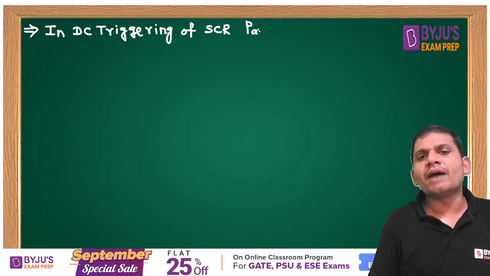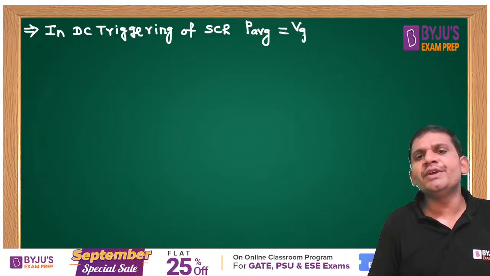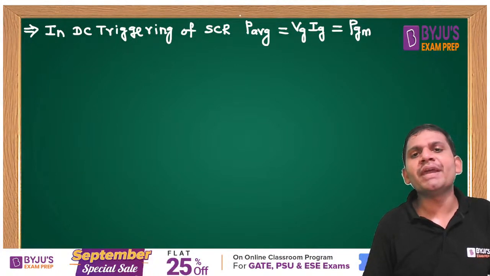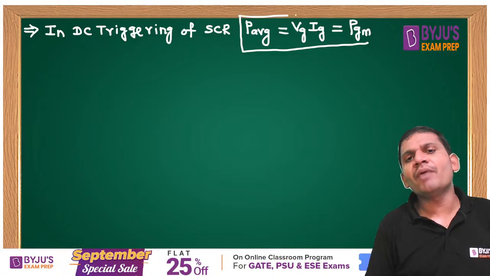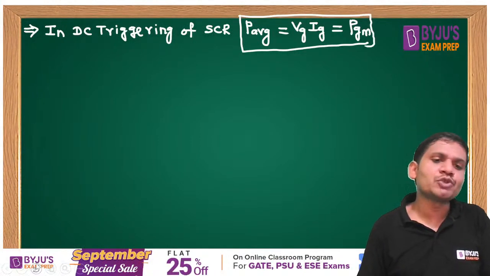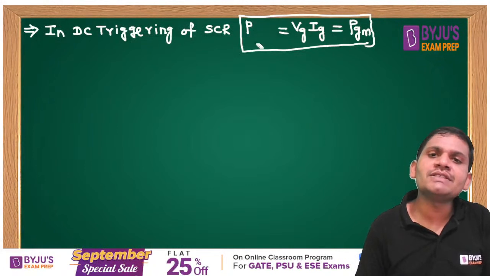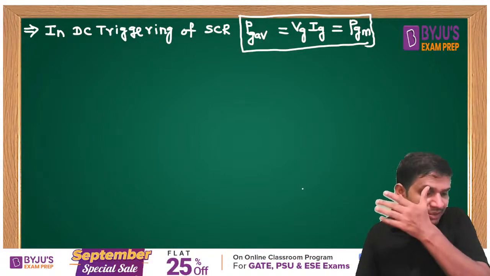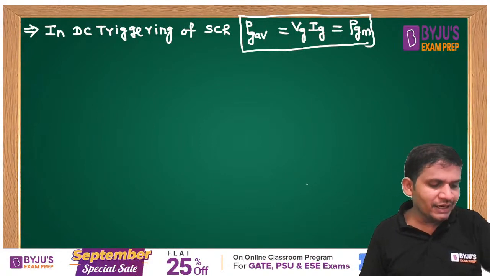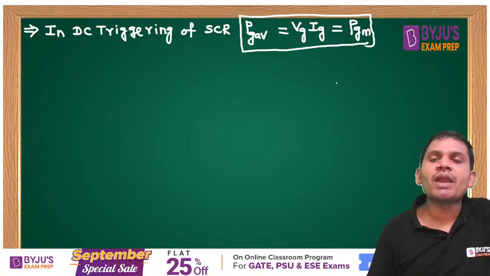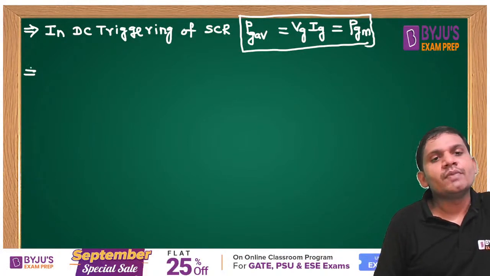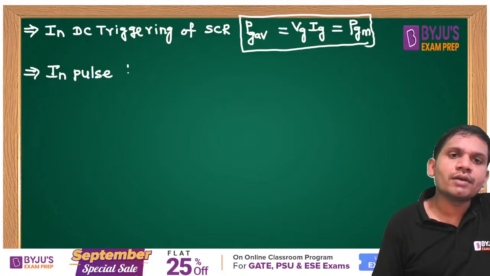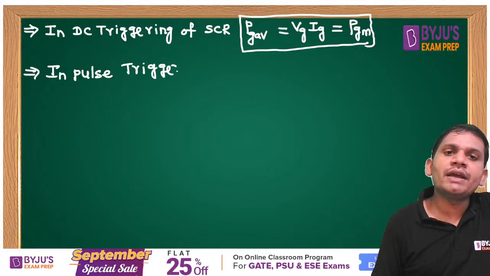What is the average power loss? The average gate power loss equals VG into IG, which is equal to the maximum gate power loss, students. In DC triggering of SCR, the average gate power loss is equal to the maximum gate power loss. Yes. Now, in pulse triggering of SCR, come on, students.